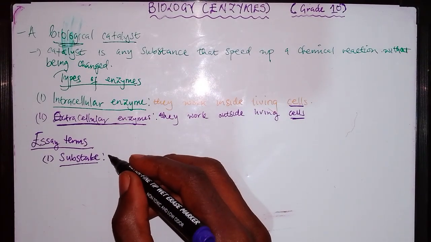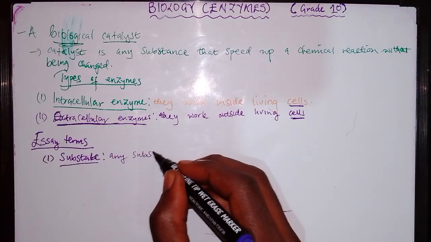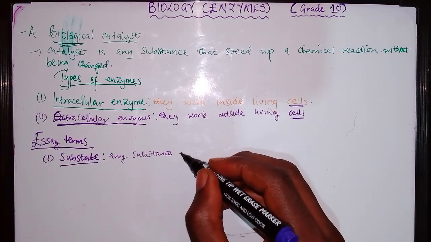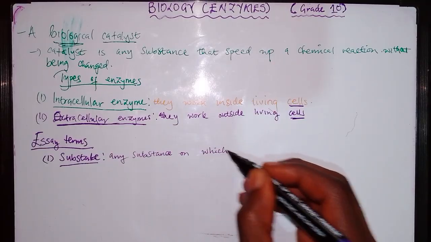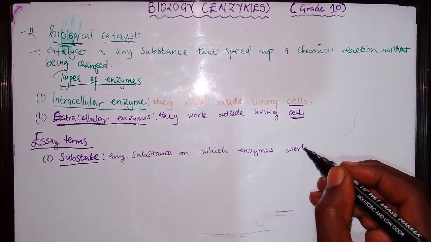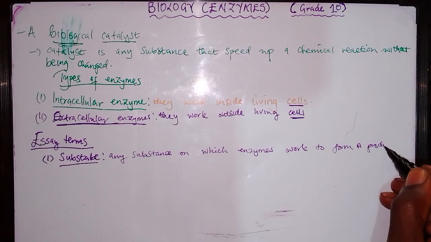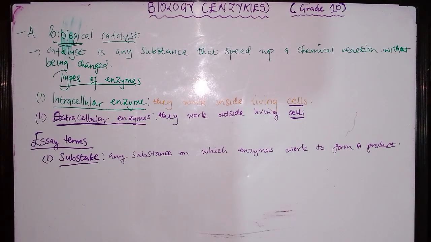A substrate is any substance on which enzymes work to form a product. Once an enzyme is done speeding up a reaction, a product will form from that. This is the simplest explanation you will ever get on enzymes.